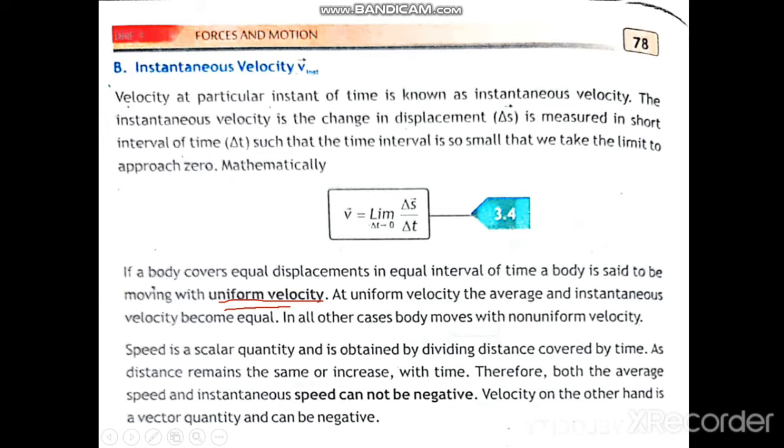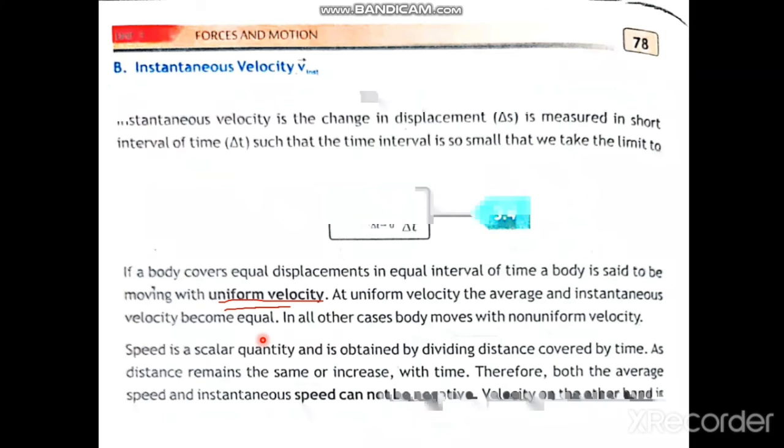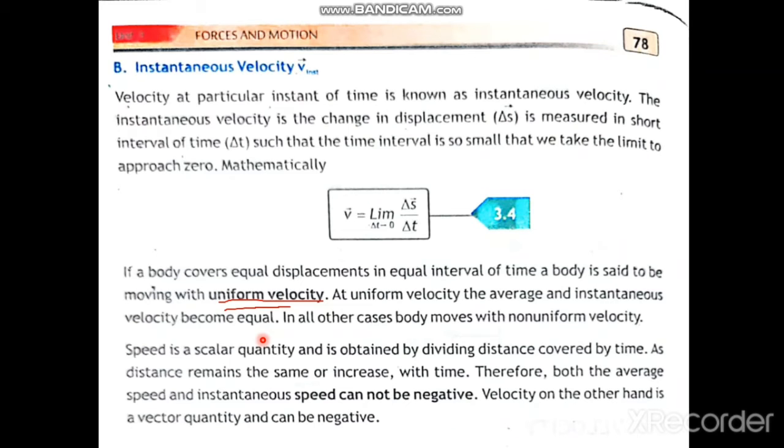Then opposite to the uniform velocity is the variable velocity. What is variable velocity? Variable velocity is the velocity of a body when it covers unequal displacement in equal intervals of time. Say a body is covering 5 meters in the first 2 seconds, and then 10 meters in the next 5 seconds, and then 5 meters in the next 2 seconds.